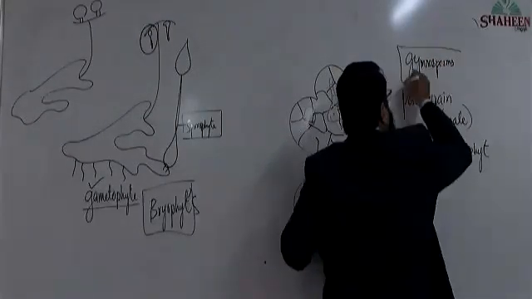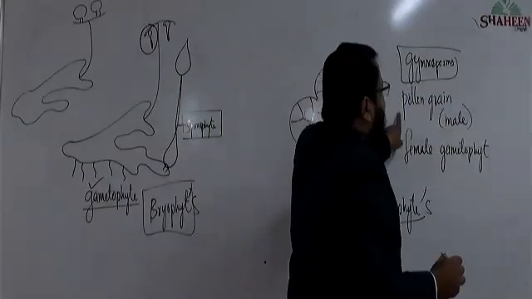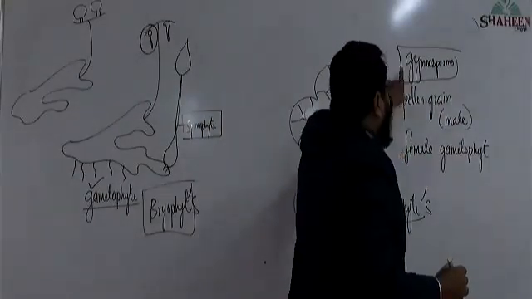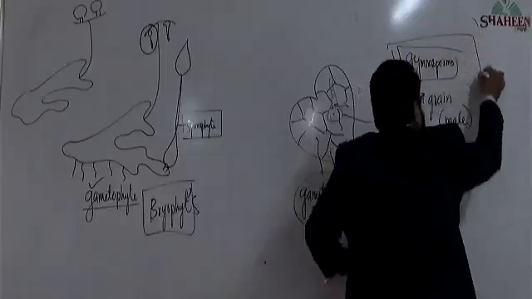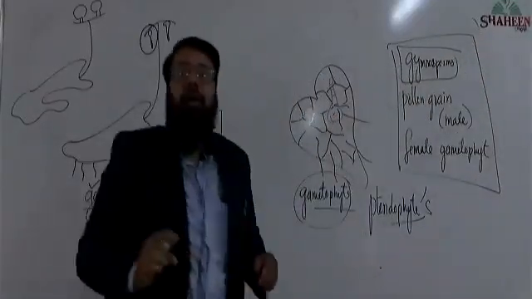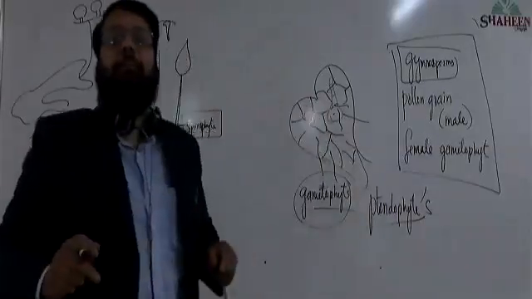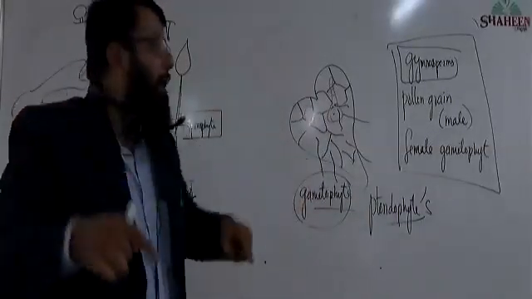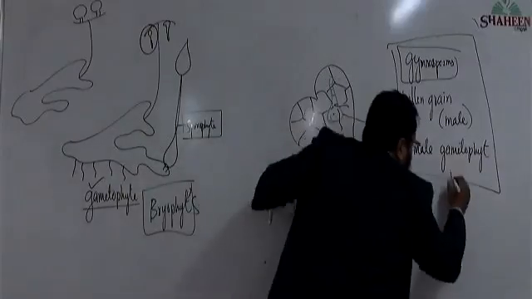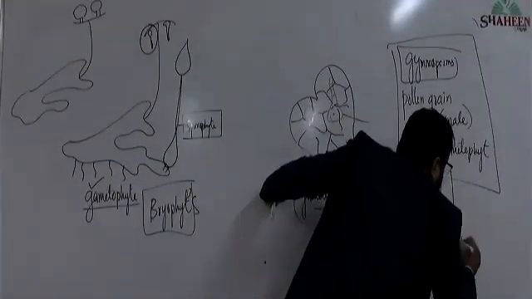in case of gymnosperms, observe, the male gametophyte and female gametophyte are not free living. They are dependent. On whom are they dependent? They are dependent on sporophyte.